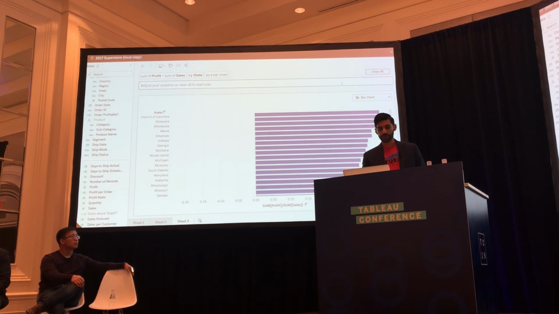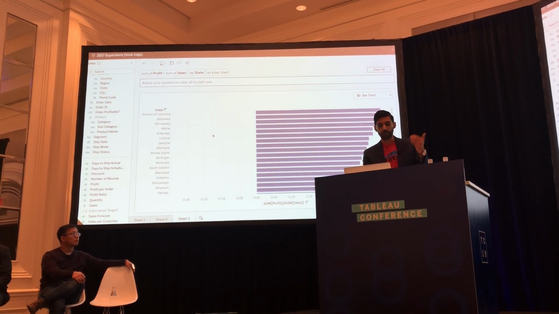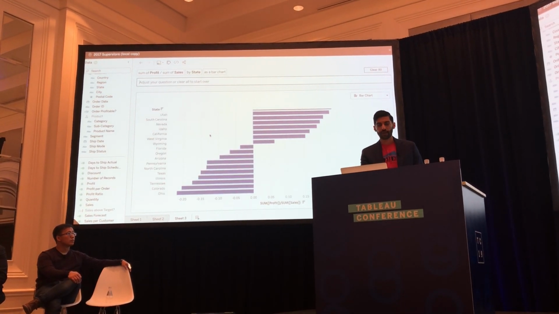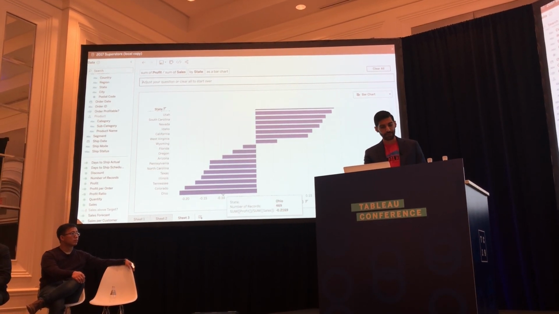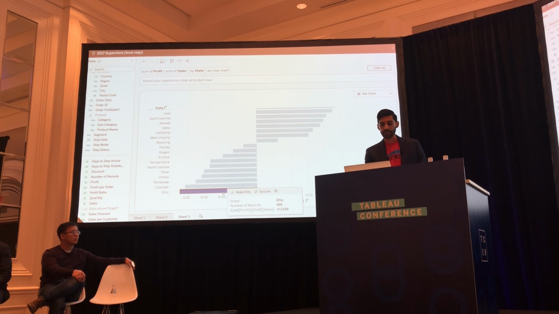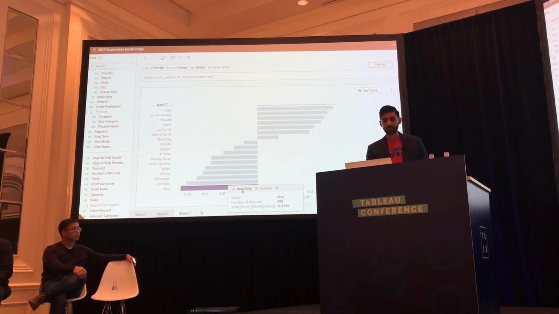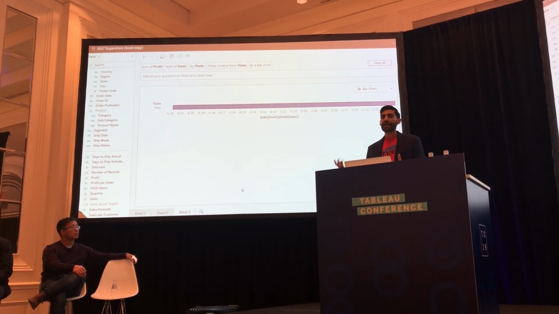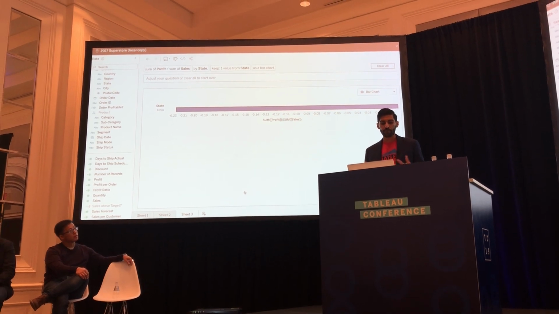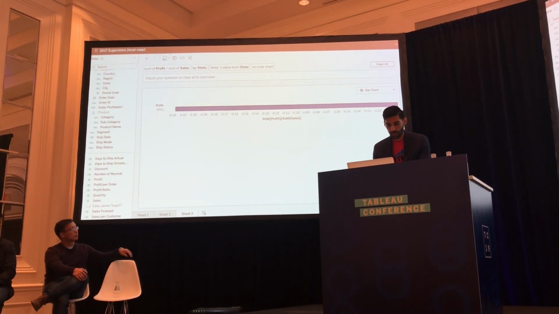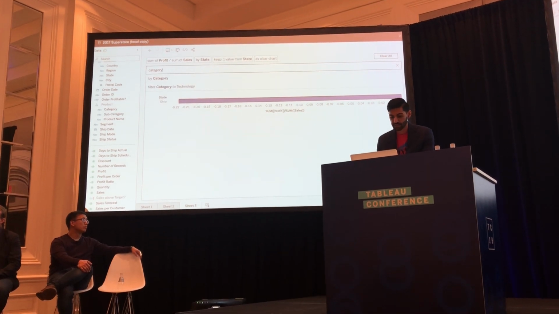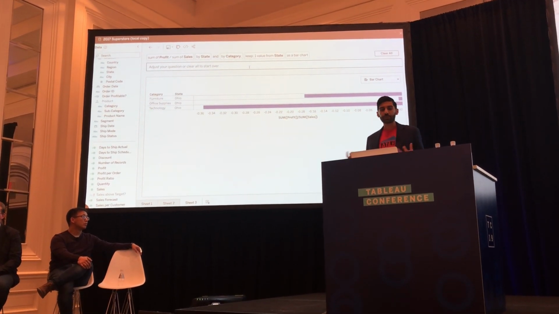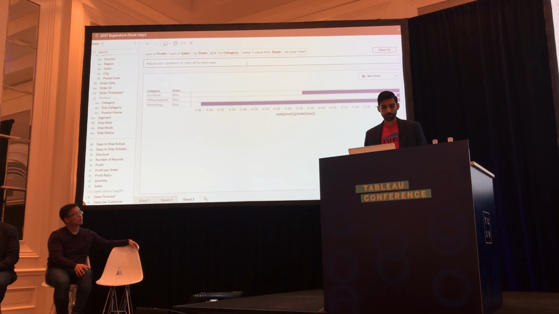It's automatically sorted, so I can see all my most profitable states at the top and sorted by my least profitable at the bottom. And it looks like Ohio is right there at the bottom. Let's drill into Ohio. So I'm going to keep only Ohio and break this down a little bit so that I can figure out what might be causing this. So let's take a look at the different categories of things that I sell to see if there's any particular category that's not doing well.